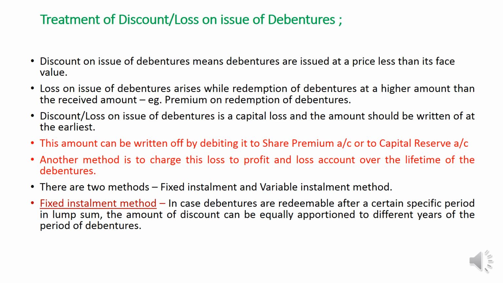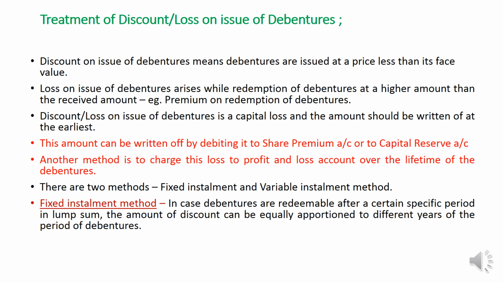That is what we are discussing in this PowerPoint presentation. So the company has to write off the loss on issue of debentures by utilizing the profit of the company, transferring it through the profit and loss account during the lifetime of the debentures.